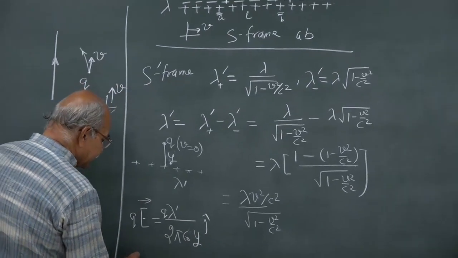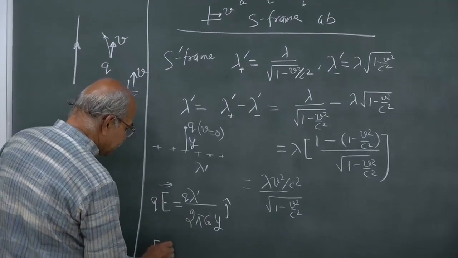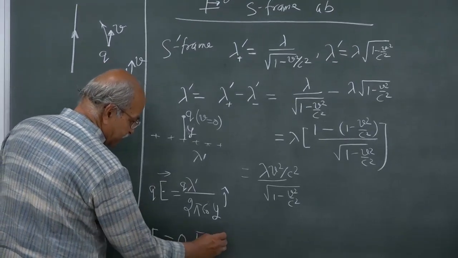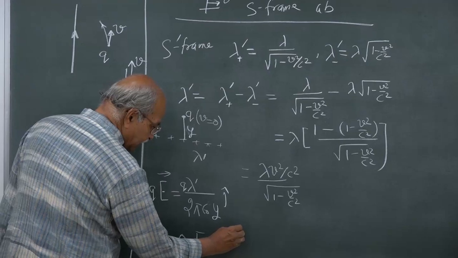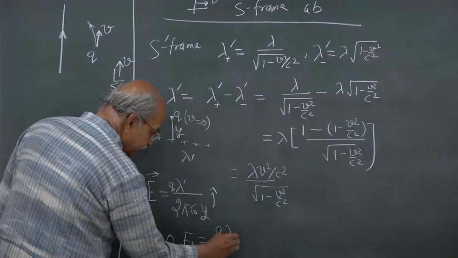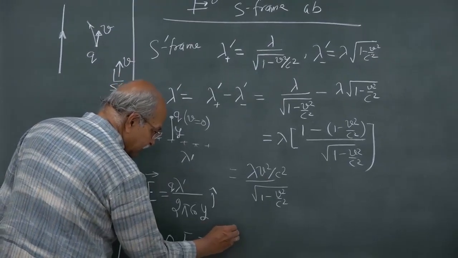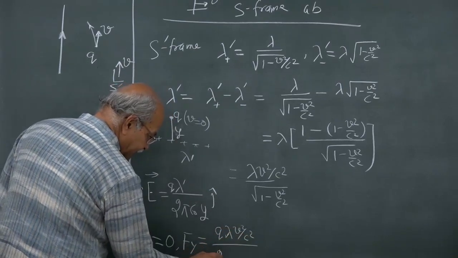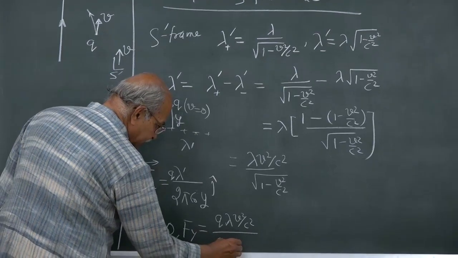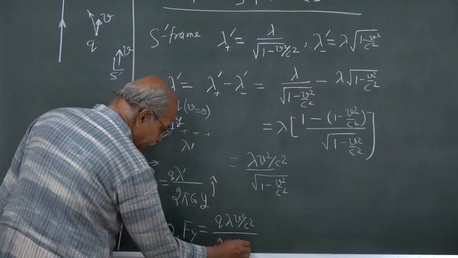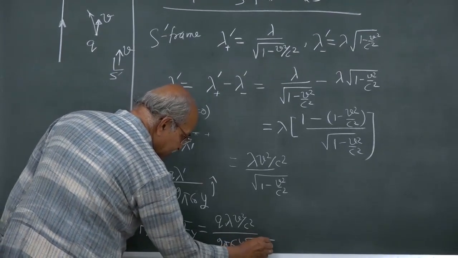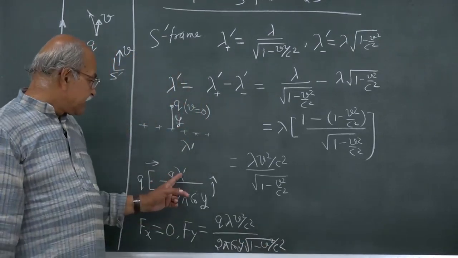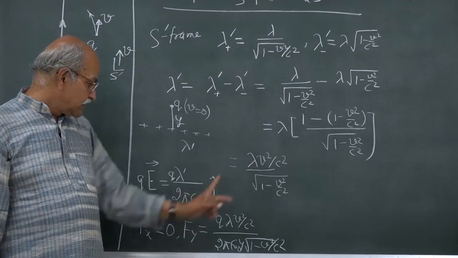So, what is Fx? Fx is 0. What is Fy? Fy is q into lambda prime, which is lambda into v square by c square, divided by 2 pi epsilon naught y, and then square root 1 minus v square by c square. Check, lambda prime I am writing this quantity.